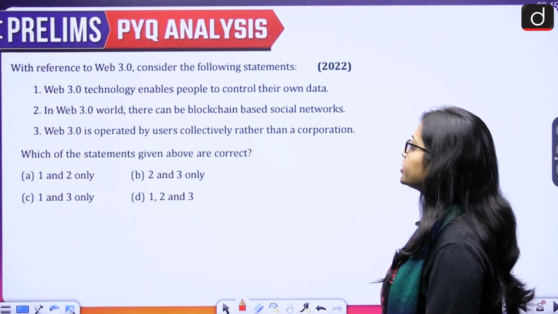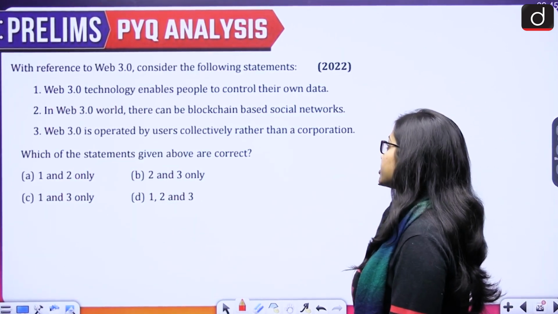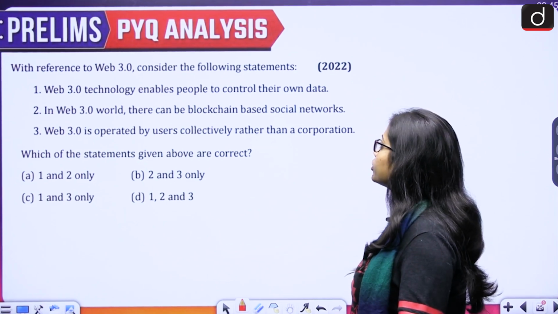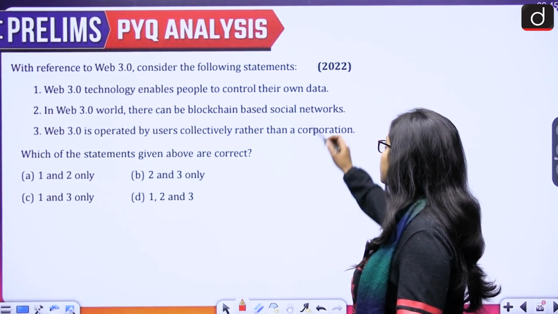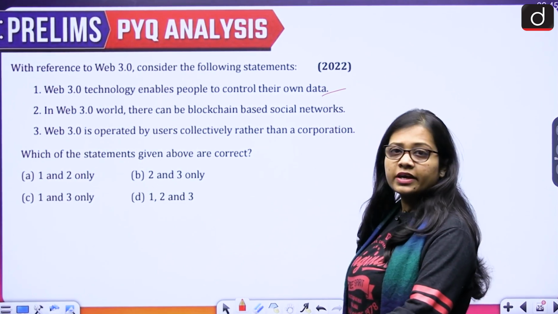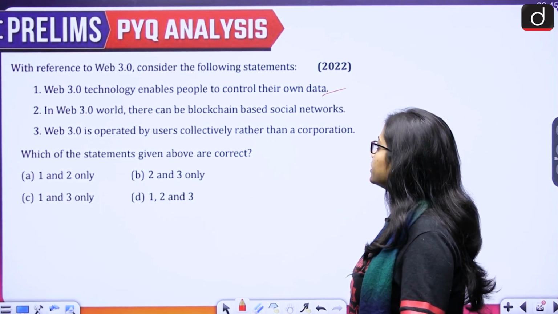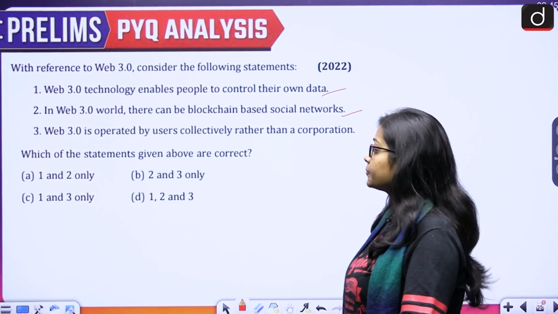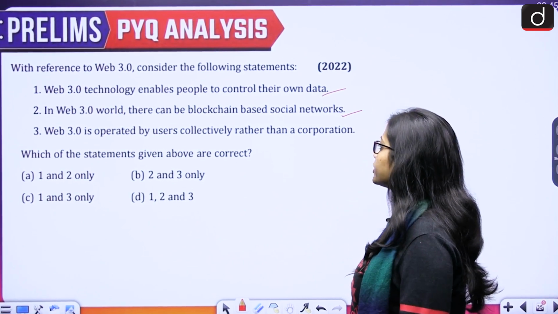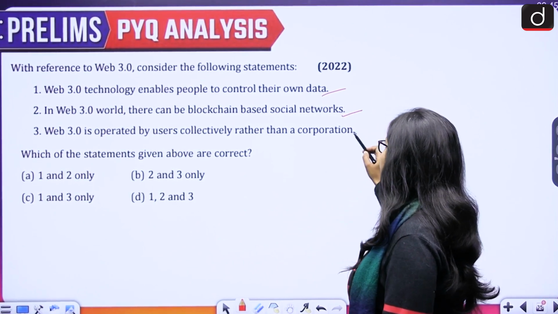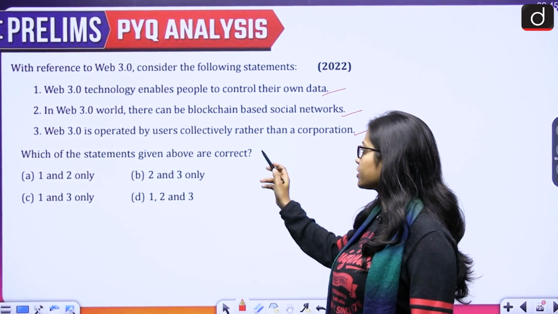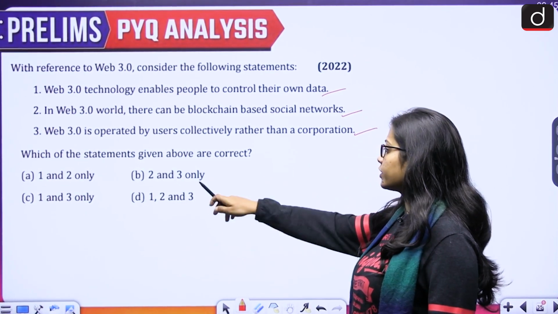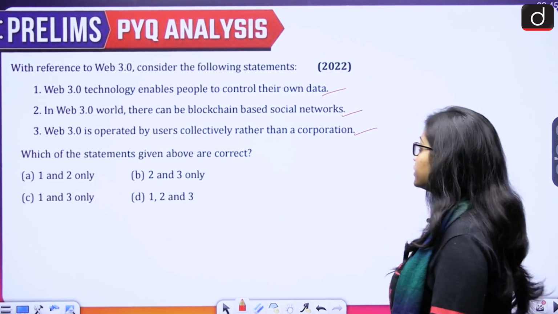Next is, with reference to Web 3.0, consider the following statements, and there are three statements given. First, Web 3.0 technology enables people to control their own data. Second, in Web 3.0 world, there can be blockchain based social networks. And third, Web 3.0 is operated by users collectively rather than a corporation. Which of the statements given above are correct? 1 and 2 only, 2 and 3 only, 1 and 3 only, or 1, 2 and 3.